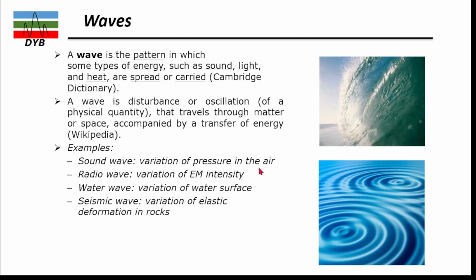We also have radio waves, a variation in the electromagnetic intensity; water waves, a variation in the water surface; and seismic waves, a variation in the elastic deformation in the rock.